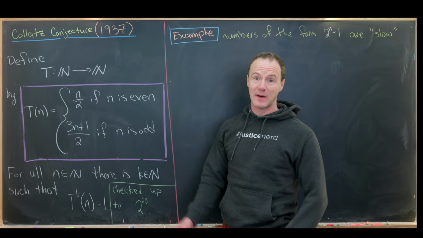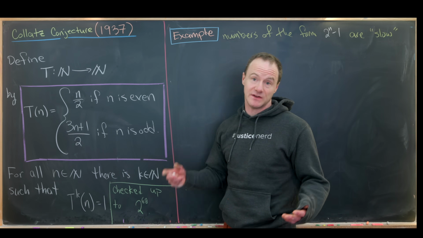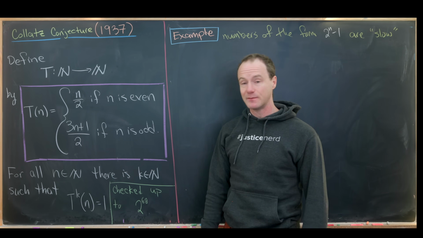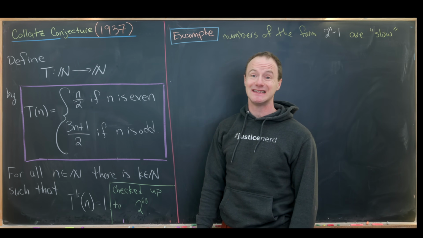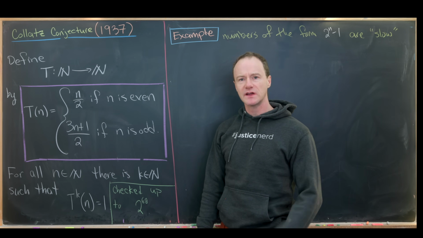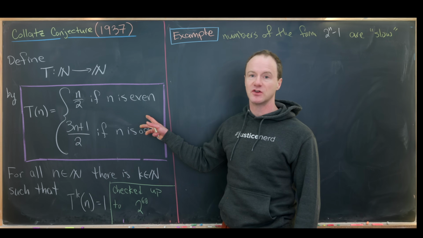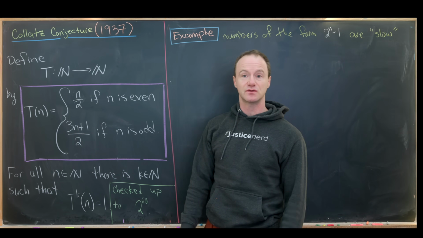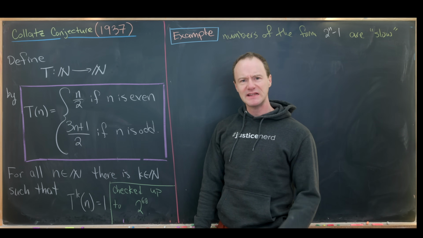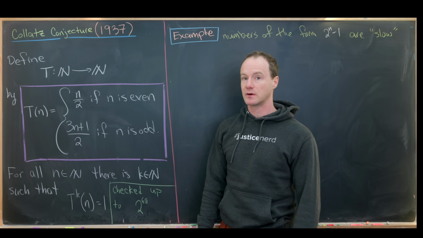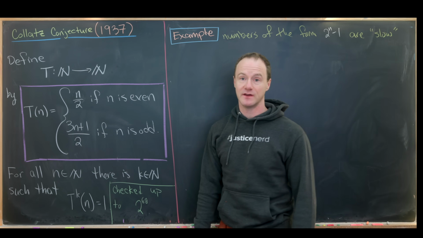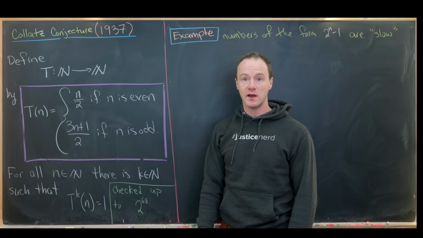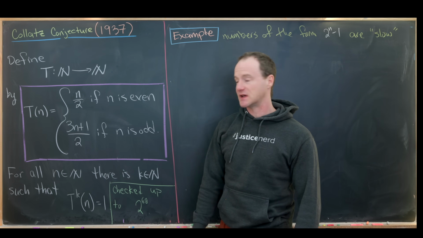And since we've got powerful computers nowadays, this has obviously been checked to a high degree. It's been checked up to the number 2 to the 68. And I'd also like to point out that this is sometimes called the shortcut function. Maybe in popular media, this conjecture is written a little bit differently. It says that you start with a natural number. If it's even, you halve it. And if it's odd, you multiply by 3 and add 1, and then iterate that process.